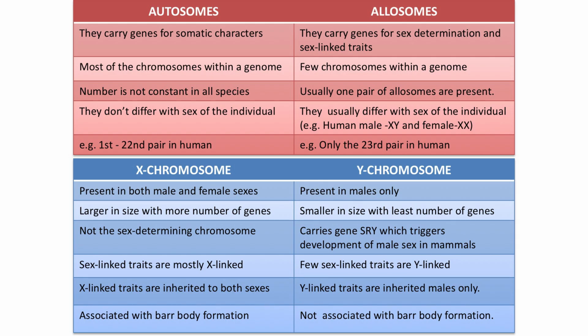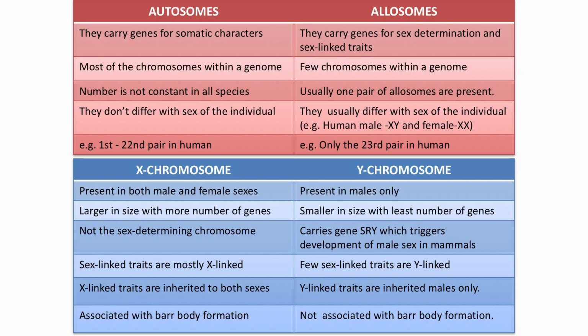What about the constancy of their number? The number of autosomes may vary in different species. It is not constant in all species, but the sex chromosomes are usually one pair. Okay? In most of the species, you will find only one pair of sex chromosomes.